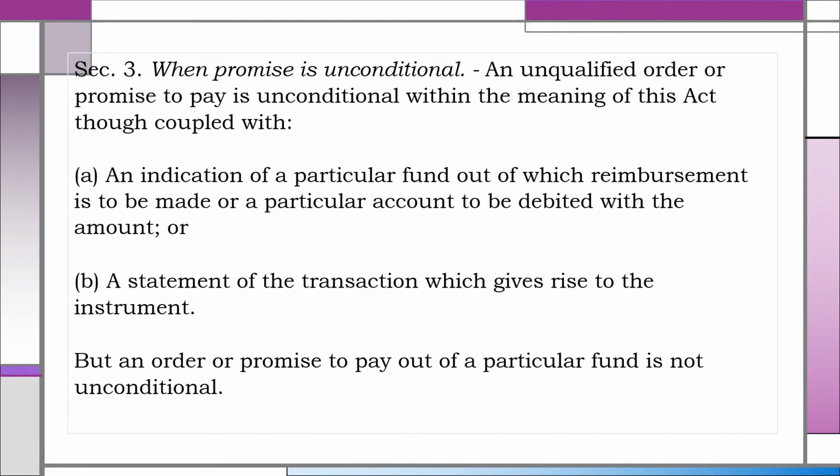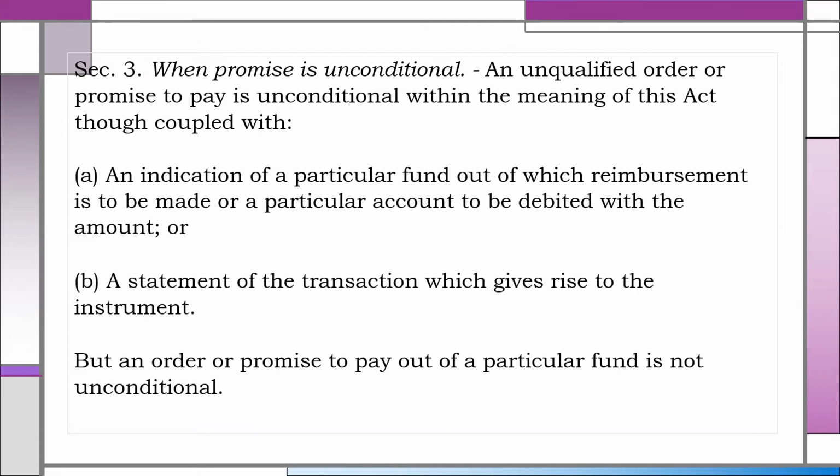Section 3. When promise is unconditional. An unqualified order or promise to pay is unconditional within the meaning of this act, though coupled with A, an indication of a particular fund out of which reimbursement is to be made, or a particular account to be debited with the amount, or B, a statement of the transaction which gives rise to the instrument.